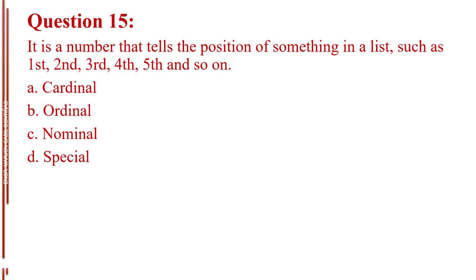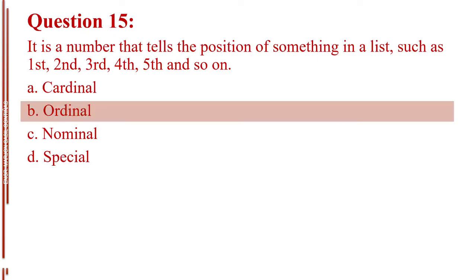Question number 15. It is a number that tells the position of something in a list, such as first, second, third, fourth, fifth, and so on. Letter A, cardinal. Letter B, ordinal. Letter C, nominal. Letter D, special. The answer is letter B, ordinal.